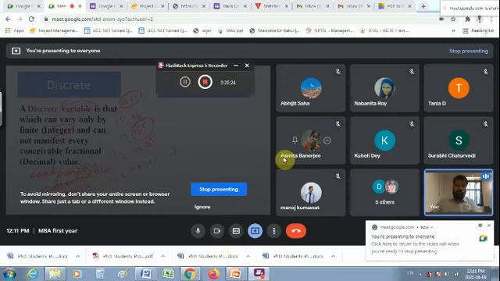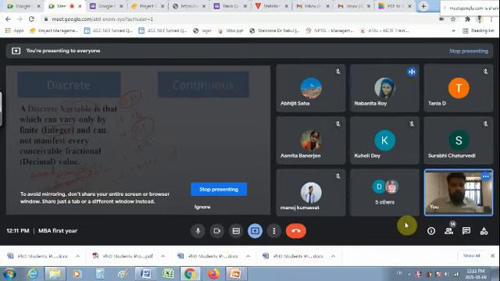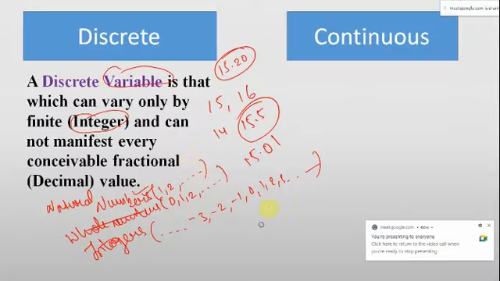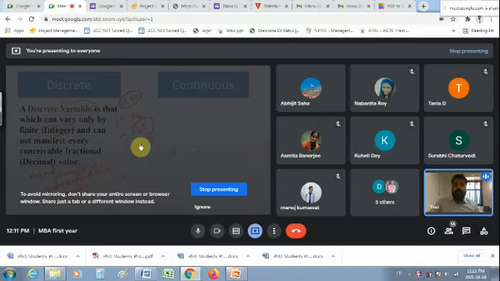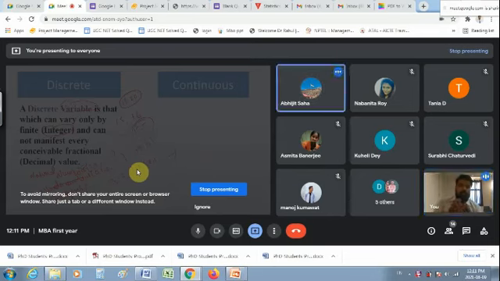Yes, guys. Sorry for the disturbance. I hope I'm audible. Yes, sir. Thank you. So, are you getting the point? The discrete variable is the variable which can change only by a finite integer value. If it is 15, it can be 16 or 14, but it cannot be 15.5. It cannot be 14.30. Are you getting my point? Yes, sir.